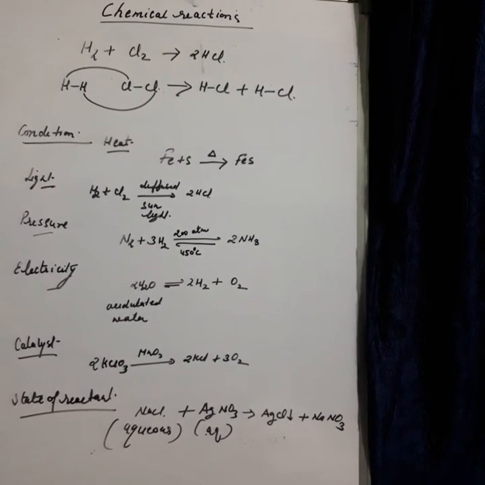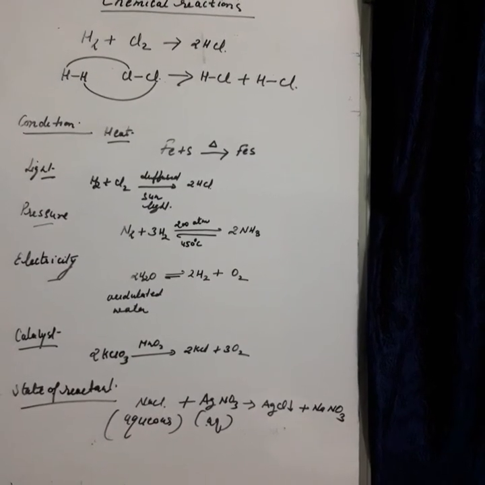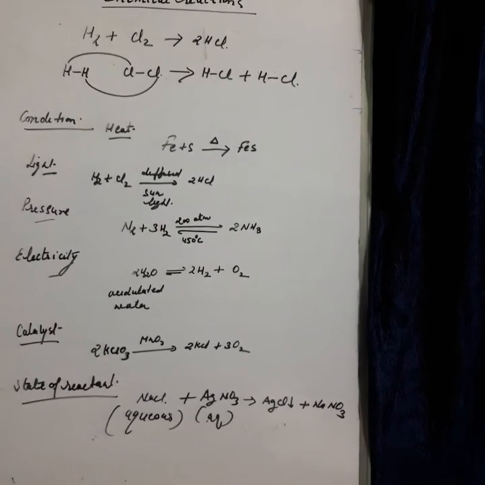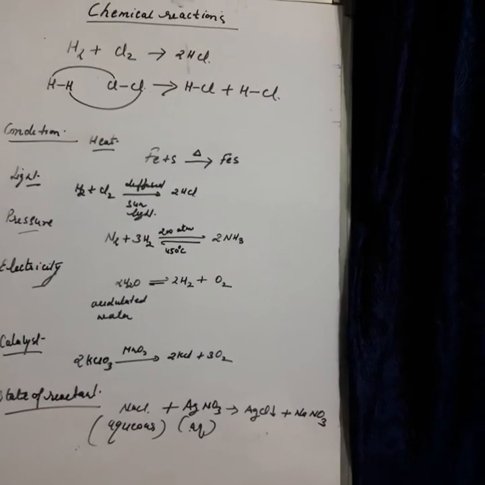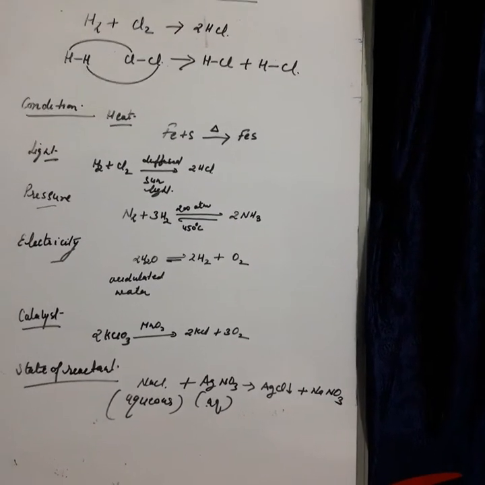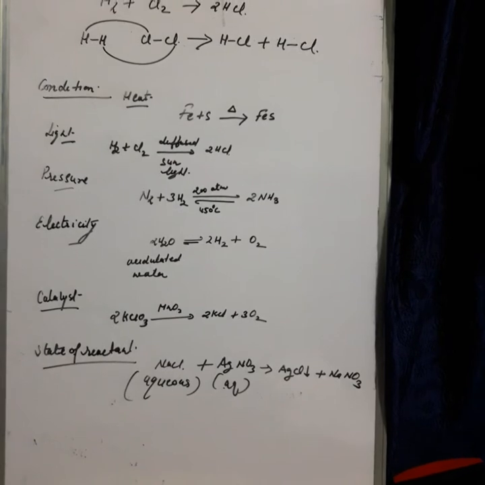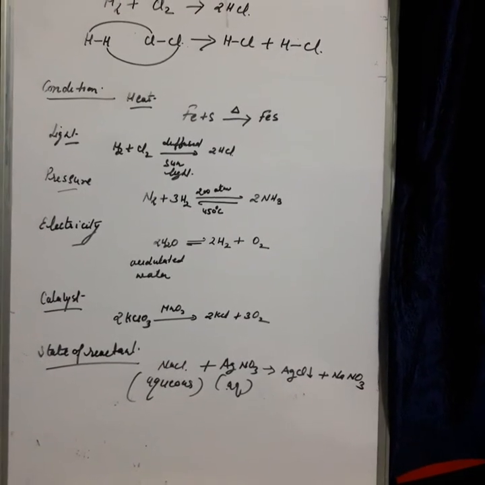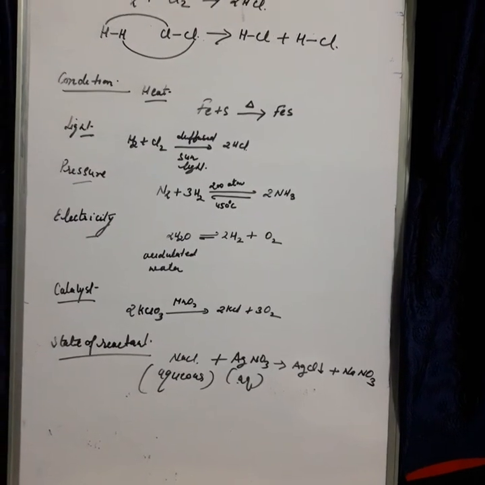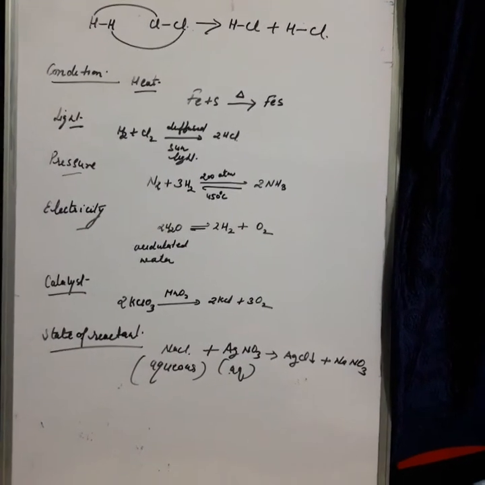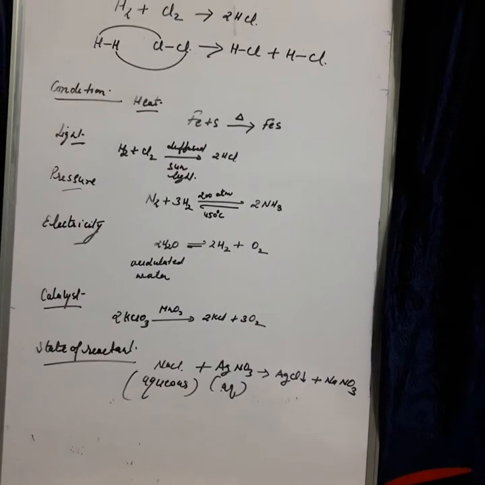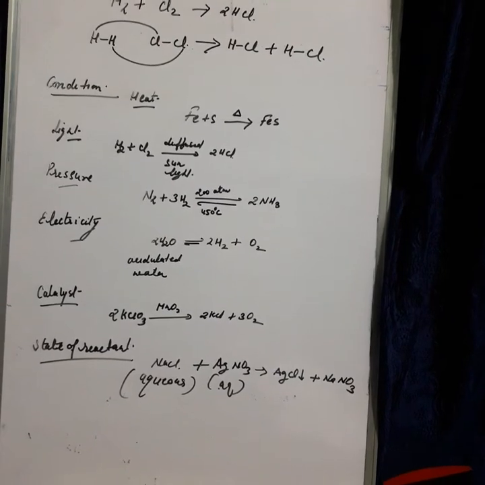Okay, the breaking of old bonds in the molecules of reactants and formation of new bonds in the molecules of product requires redistribution of the energy of the system. Hence, a chemical change always involves absorption or liberation of energy. One of the characteristic properties of chemical change is that either energy is absorbed or released. This is the reason.